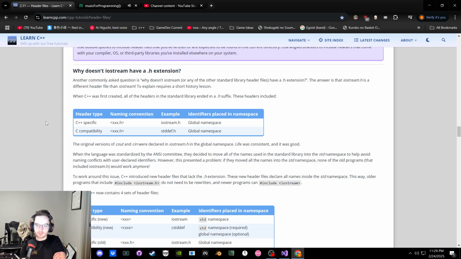Cout and cin, character output and character input, were declared in iostream.h. Life was consistent and it was good. When the language was standardized, cool, they moved them into the standard namespace to avoid conflicts. But it's an issue: none of the old programs using .h could work.